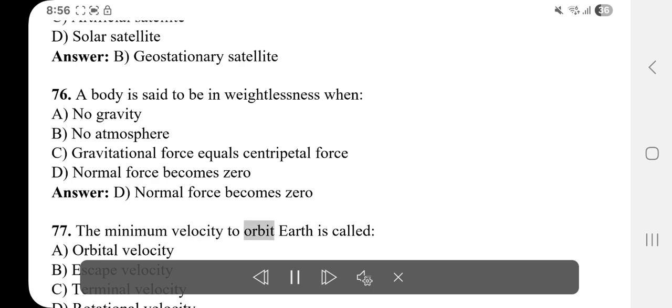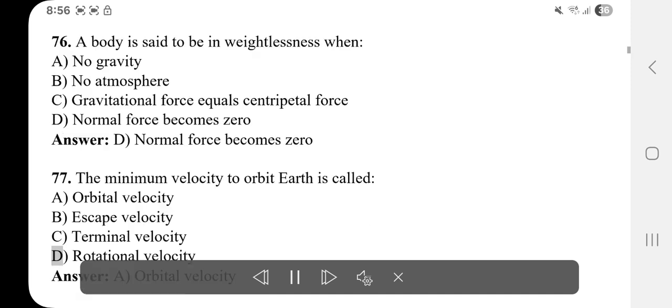77. The minimum velocity to orbit Earth is called A. Orbital velocity. B. Escape velocity. C. Terminal velocity. D. Rotational velocity. Answer: A. Orbital velocity.